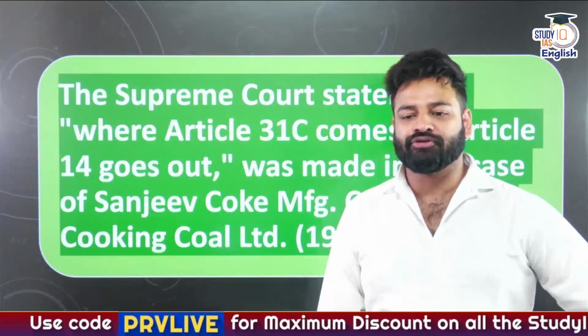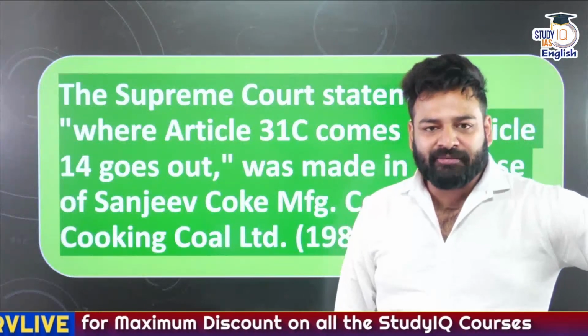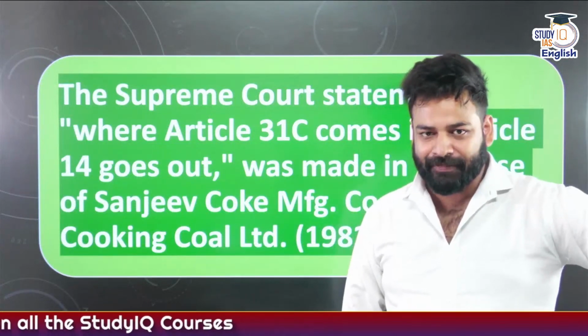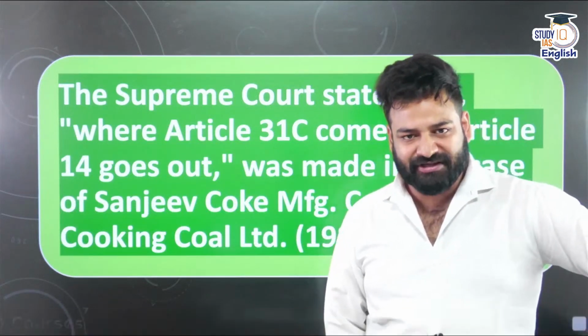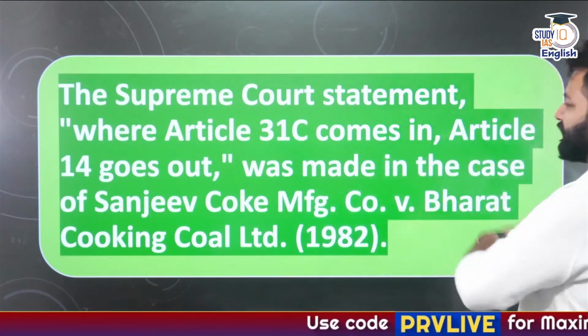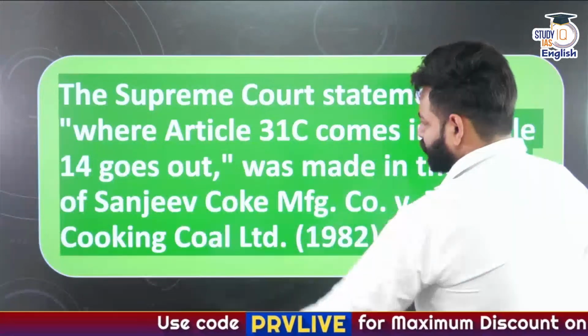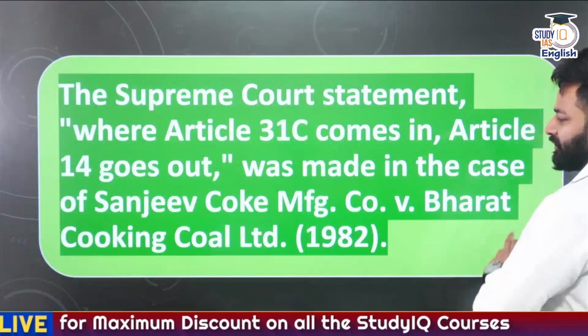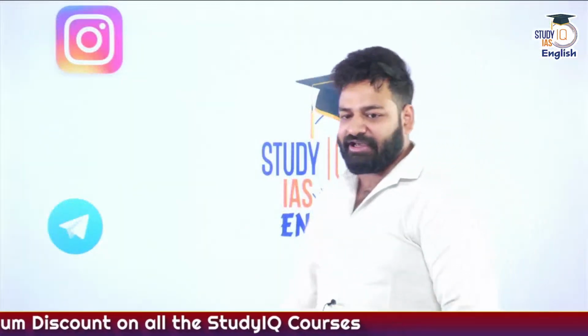That is, in order to provide legal immunity to Article 31C, that is basically Article 39 clause B and clause C, Article 14 can be compromised, and hence the statement comes in: when Article 31C comes in, Article 14 goes out. What is the case name? Sanjeev Coke versus Bharat Cooking Coal Limited, 1982.